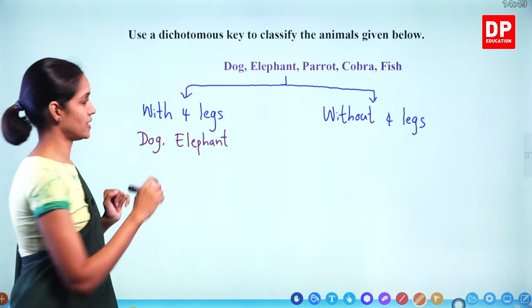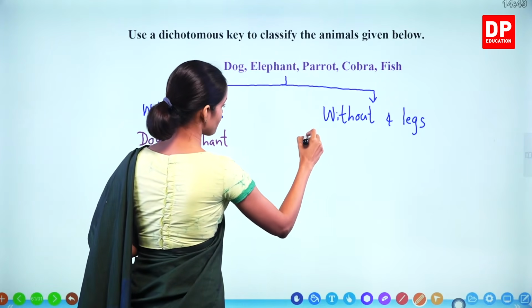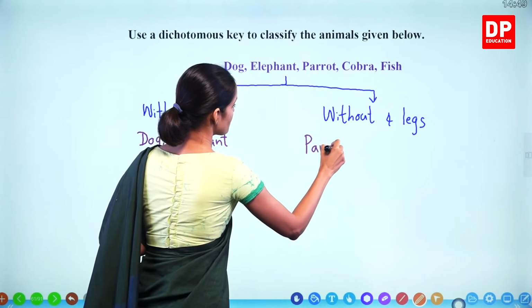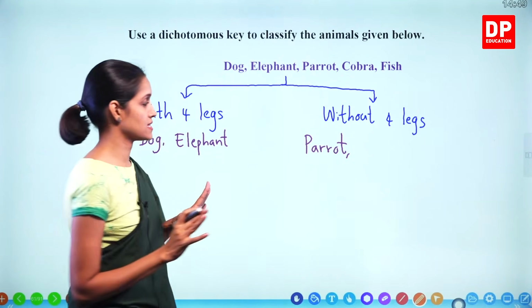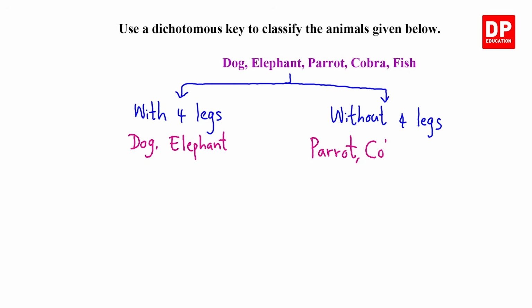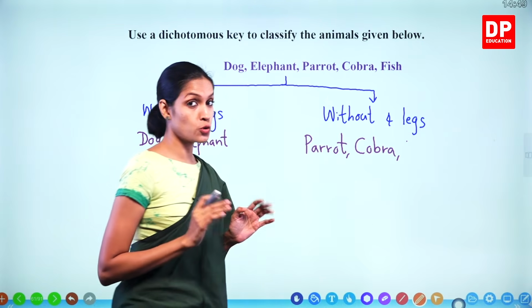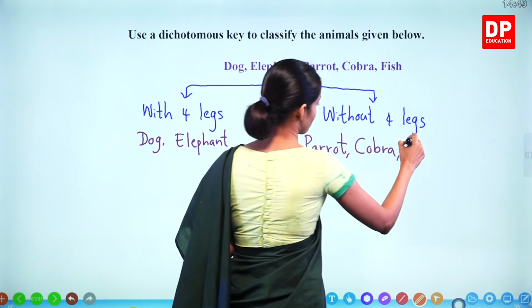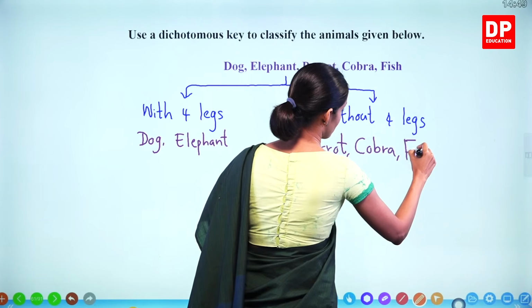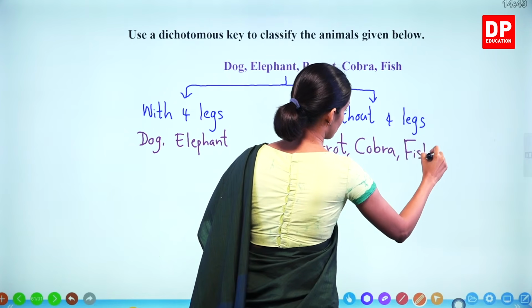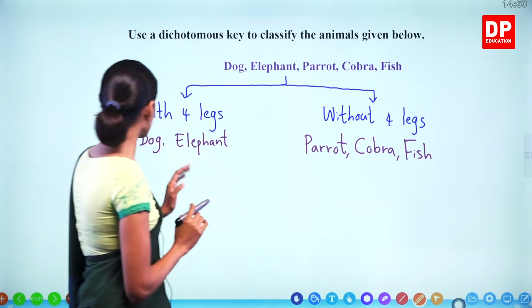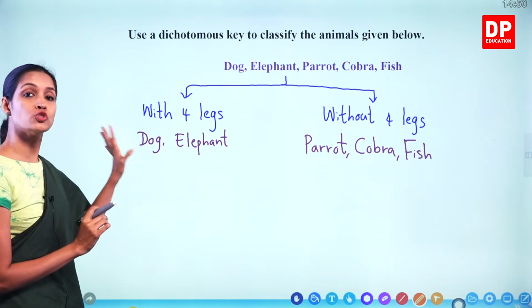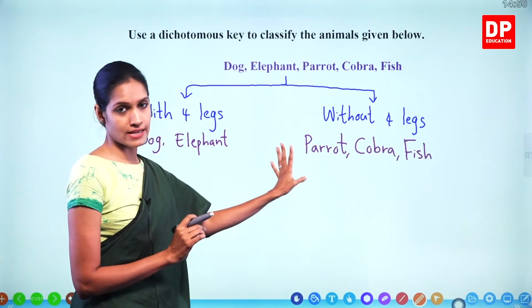Parrot, only 2 legs, therefore this side. Cobra, no legs. Fish, no legs but fins. Understand? So this side we have 2 animals, this side we have 3 animals.